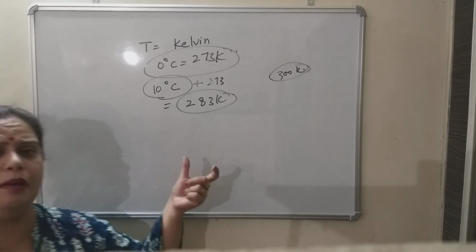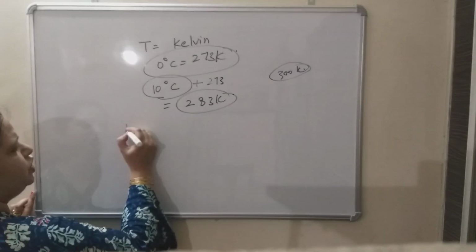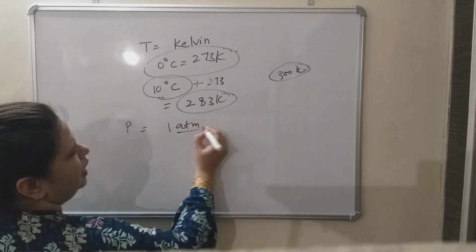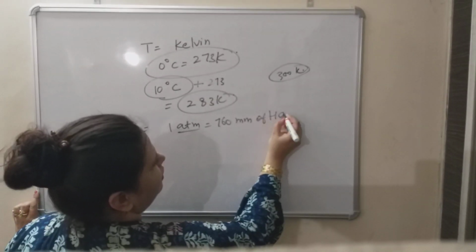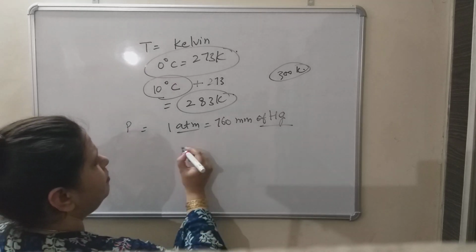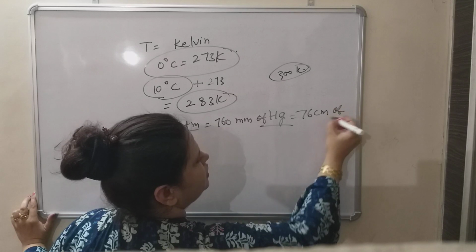This is just an example which I am giving you. In the same manner, for pressure also there are not many units, like 1 atmosphere equals 760 mm of Hg. Barometer we use to measure the atmospheric pressure. Or it is equal to 76 centimeter of Hg.